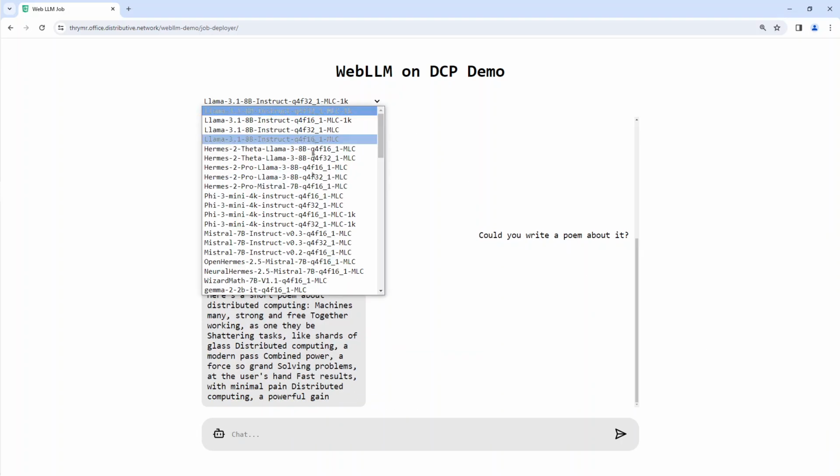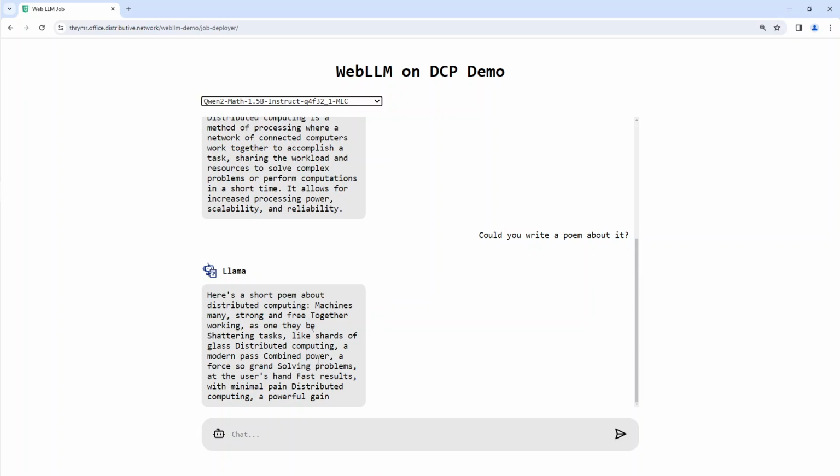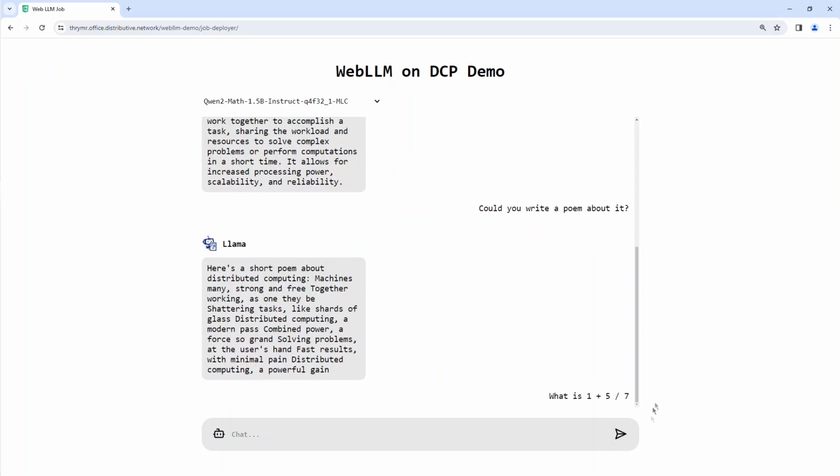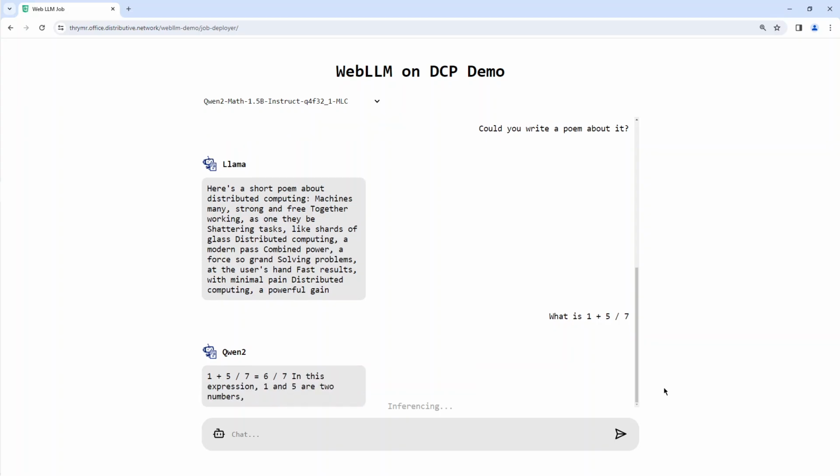Let's try another model. What about Qwen 2 for math? What is 1 plus 5 divided by 7? Qwen should be able to handle this. Once the worker picks it up, it'll first have to load in the model before it can execute the inference. This one's a bit smaller. It's only 1.5 billion parameters, so it was a lot faster.